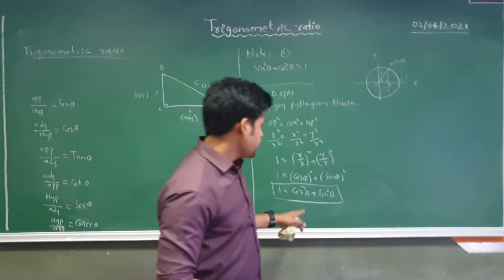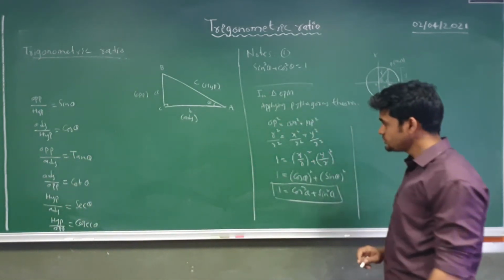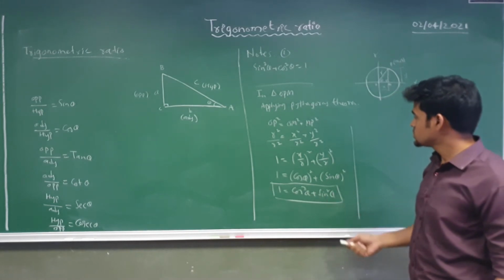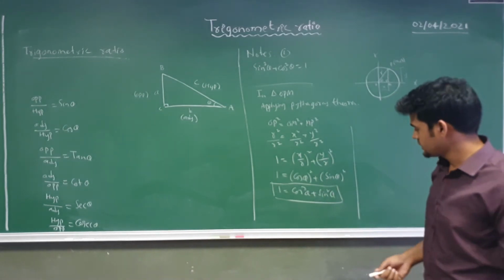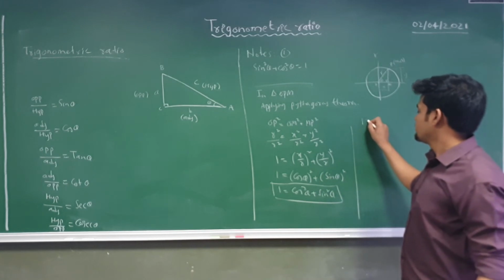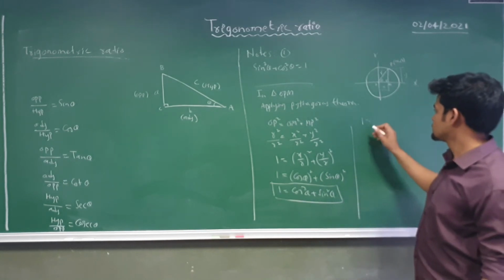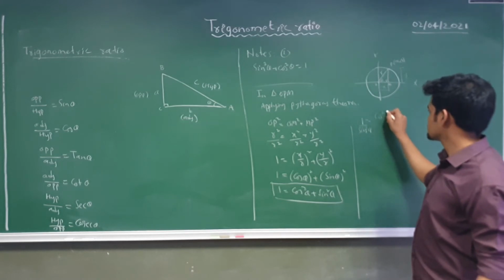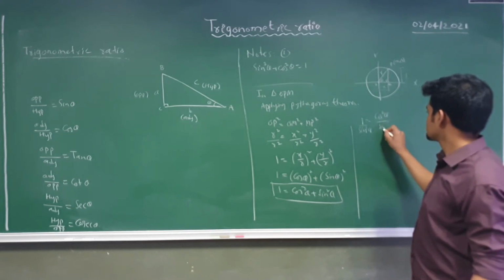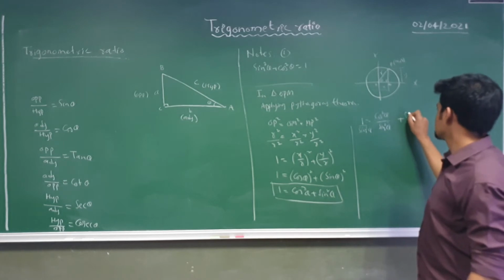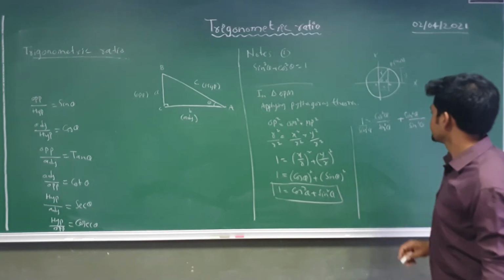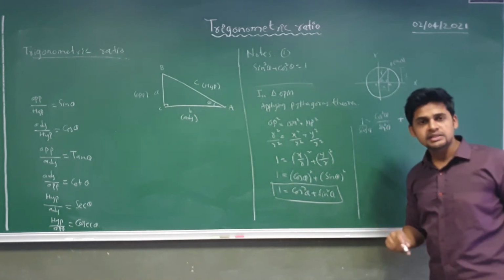And if you divide this equation by sin square theta, you will get a different trigonometric identity. So let's divide by sin square theta.